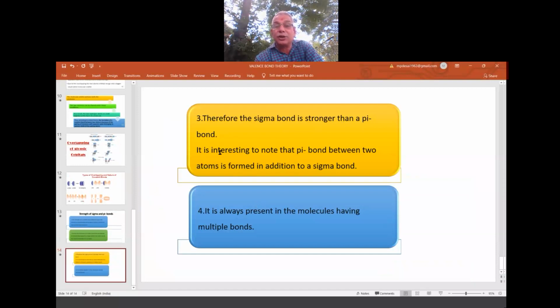It is interesting to note that a pi bond between two atoms is formed in addition to a sigma bond. Correct? So the sigma bond has to form first, then only the pi bond forms. That is explained here. The fourth and final point about the sigma and the pi bond: it is always present in molecules having multiple bonds.